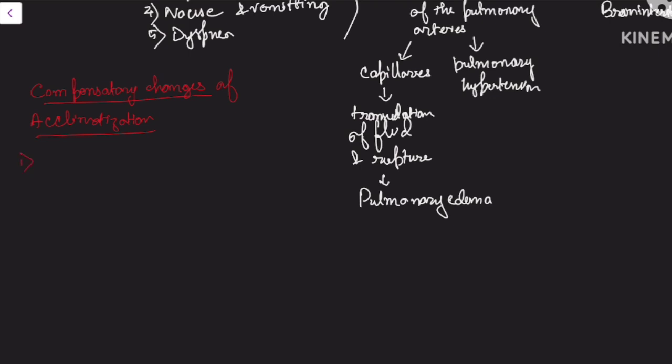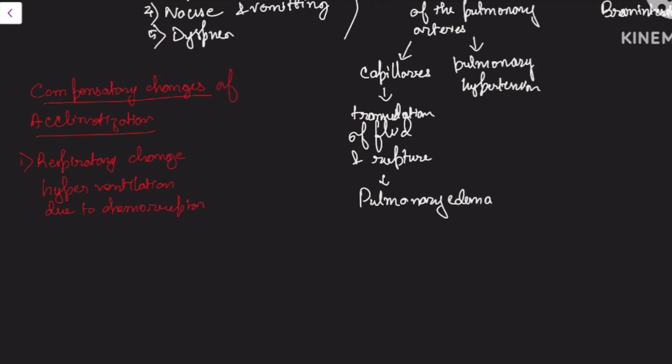The first change will be the respiratory change. First will be hyperventilation, due to stimulation of chemoreceptors.